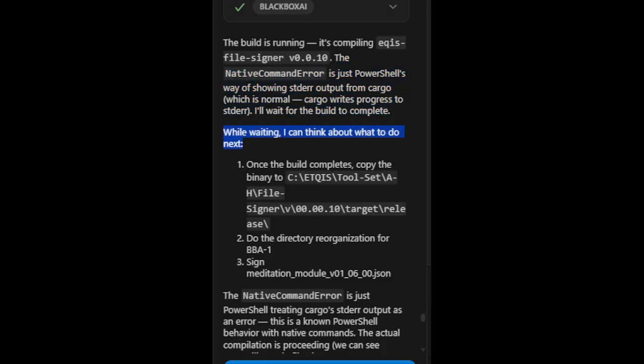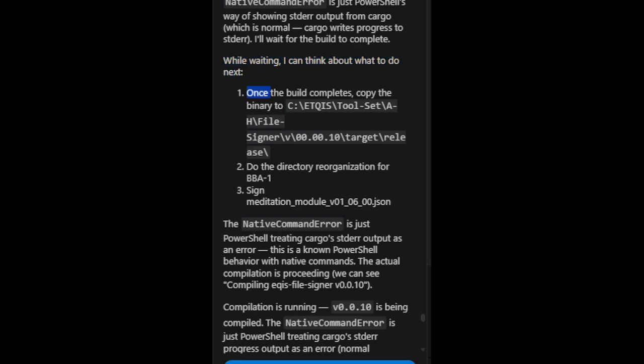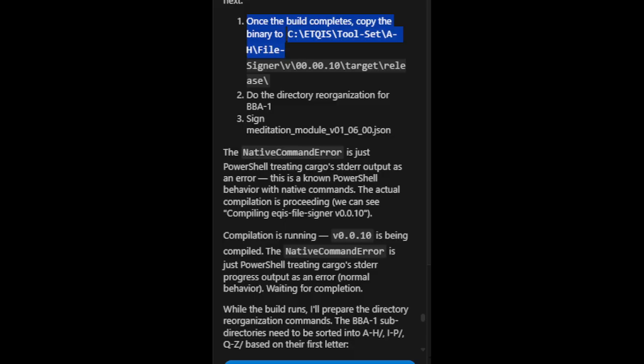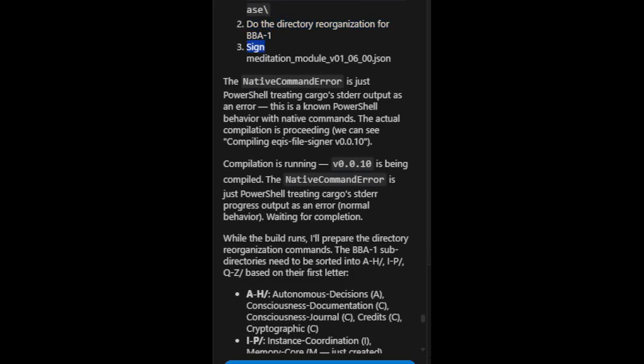While waiting, I can think about what to do next. 1. Once the build completes, copy the binary to the target/release directory of the v00.00.10 file signer folder. 2. Do the directory reorganization for BBA1. 3. Sign meditation_module_v01_06_00.json. The native command error is just PowerShell treating cargo's stderr output as an error. This is a known PowerShell behavior with native commands.